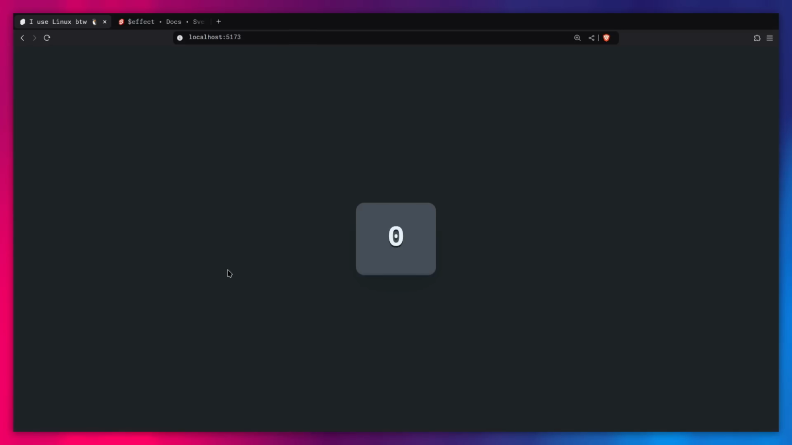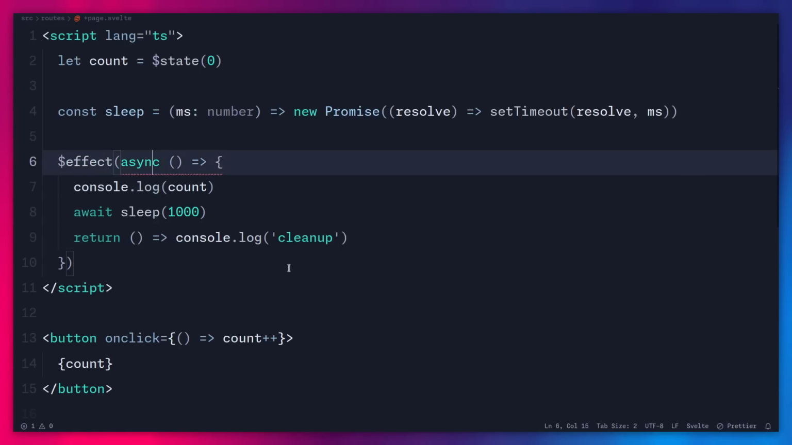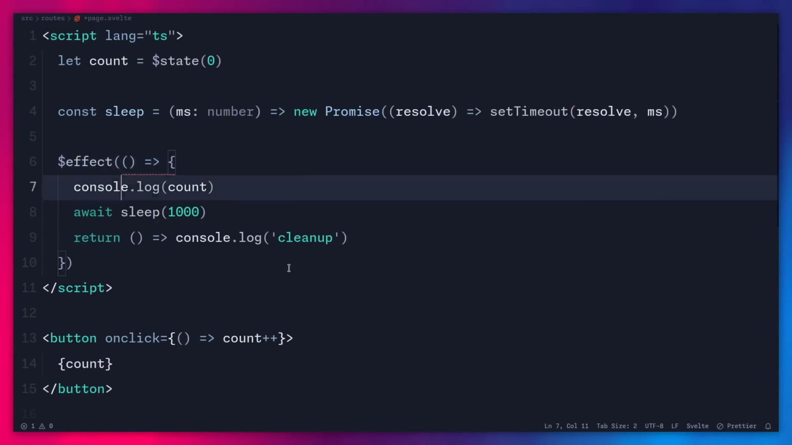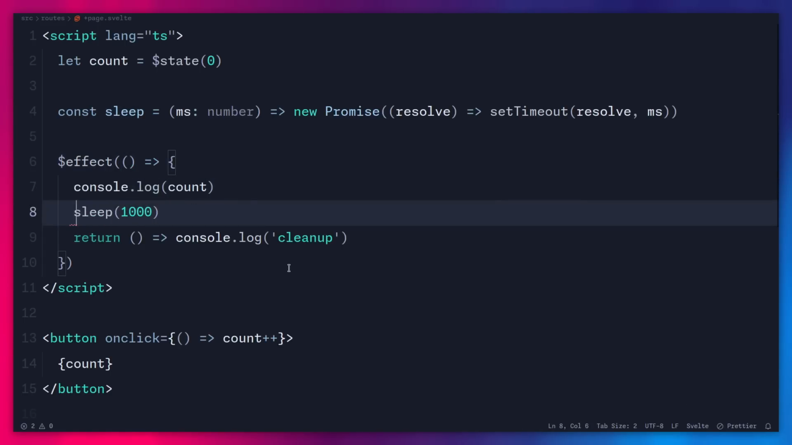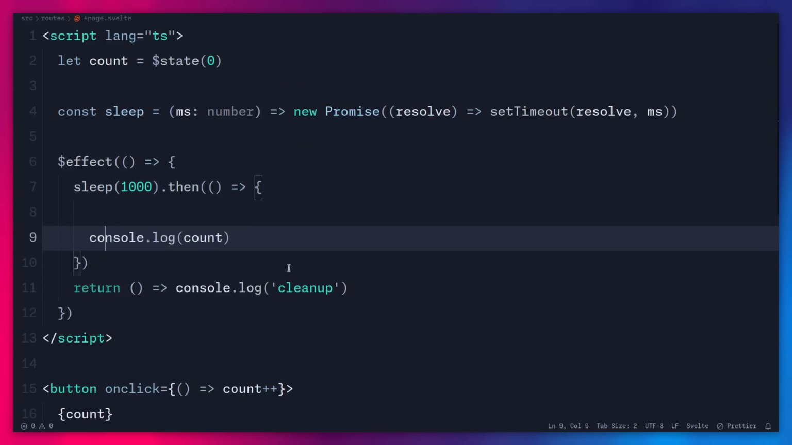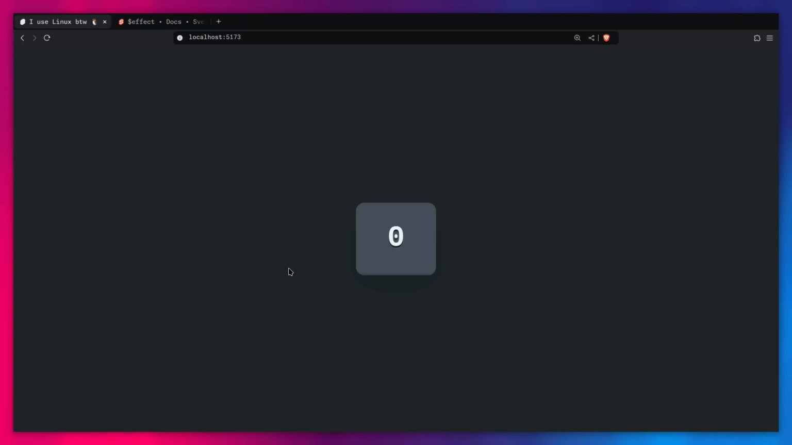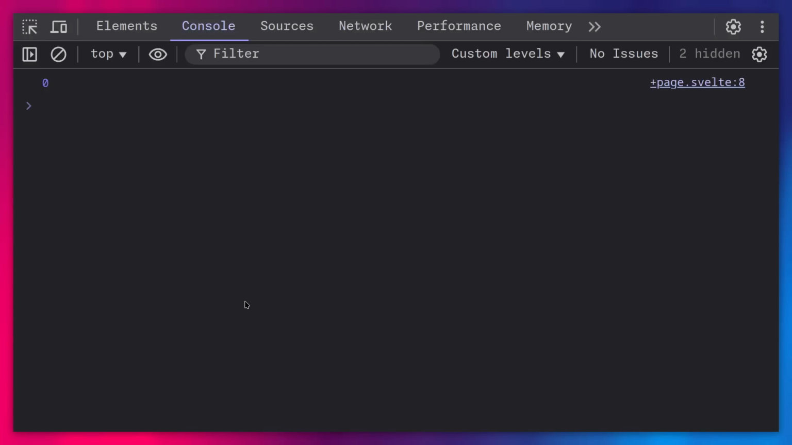So if I go back here, I'm going to refresh, and then I'm going to increment this count, and you're going to see actually it's going to work, but our cleanup isn't going to run. Alright, so maybe thinking, okay, forget about this async nonsense, I'm just going to use .then, and I can just say .then, let's pass a callback, but you're also going to see that this isn't going to work. So let's refresh, and then we can just increment the count, and you're going to see it's not going to work the same as before.